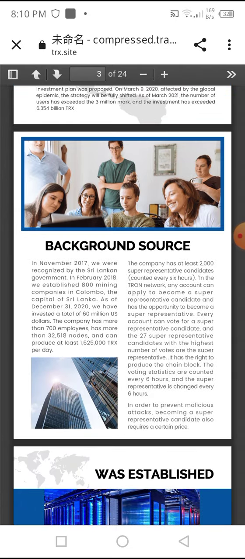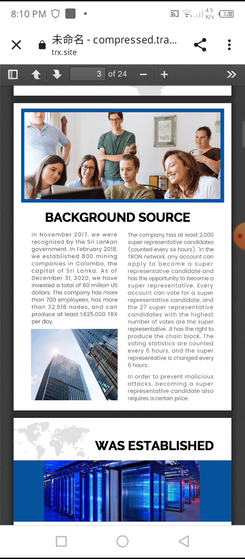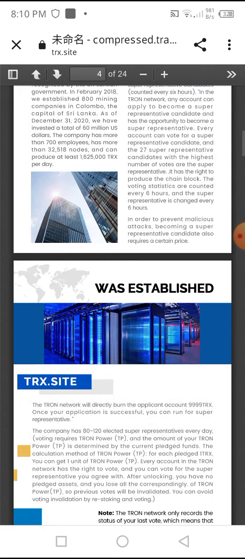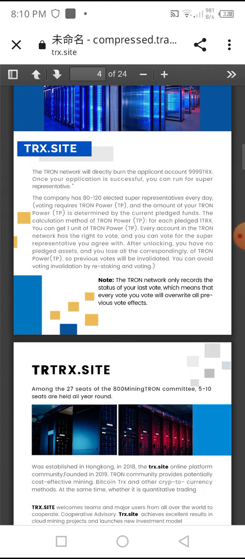In November 2017, we were recognized by the Sri Lanka government. In February 2018, companies in Colombo, the capital of Sri Lanka, as of December 31, 2020, and we have invested a total of 60 million US dollars. The company has more than 700 employees, has more than 32,518 nodes, and can produce at least this amount of TRX per day. And this is the information about how TRX.site was established.